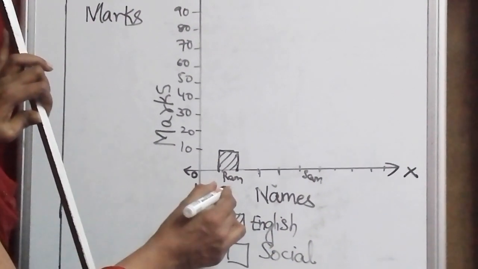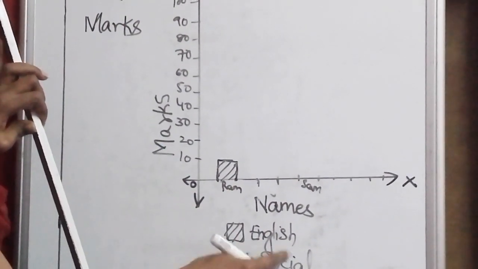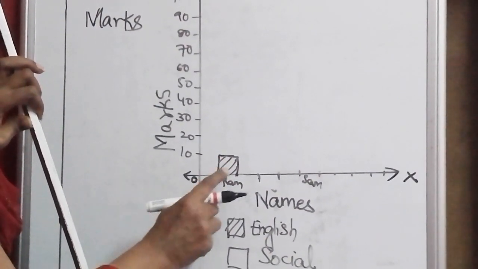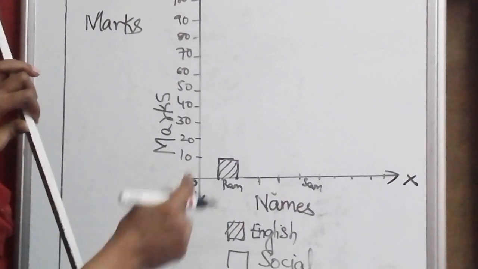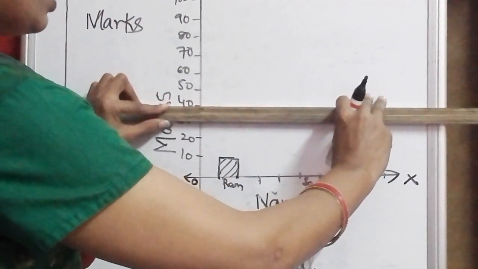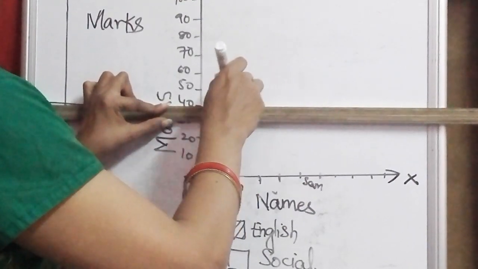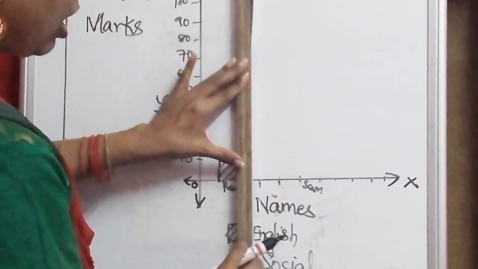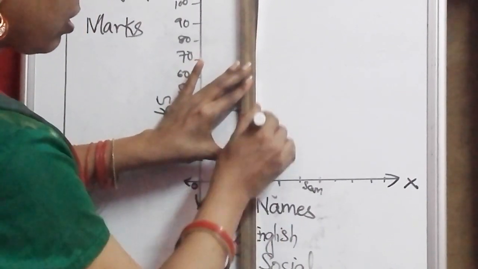Okay. Now Ram's marks only. Ram got marks in English and also in social. So Ram's marks in English are 10. In social, say it is 40. So I am going to draw like this.